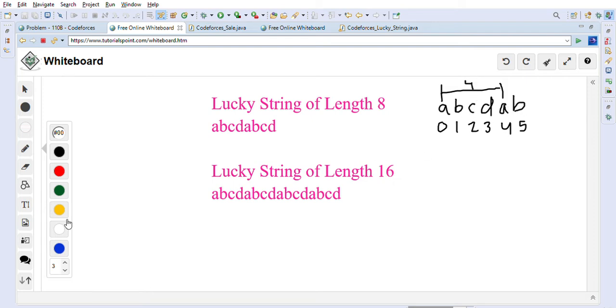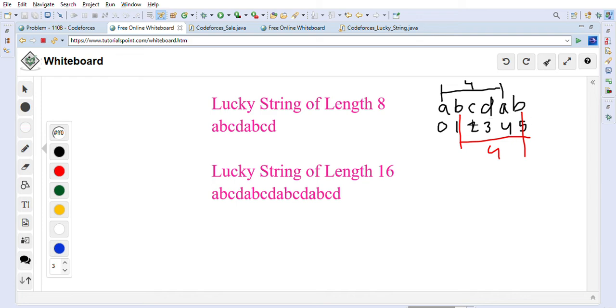Similarly, if we calculate the difference between this B and this B, again they are 4 characters apart: 1, 2, 3, and 4. So as you can see, they are saying that in the multiple characters case, every character should be 4 characters apart.